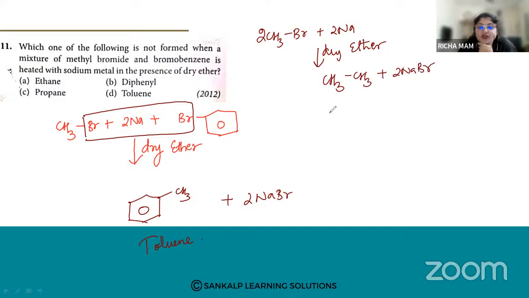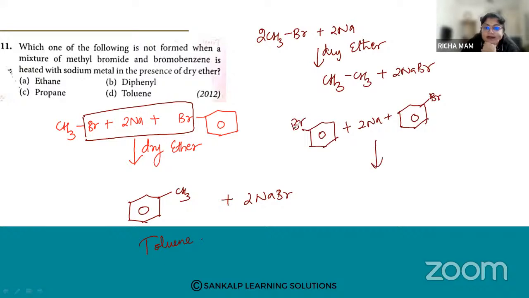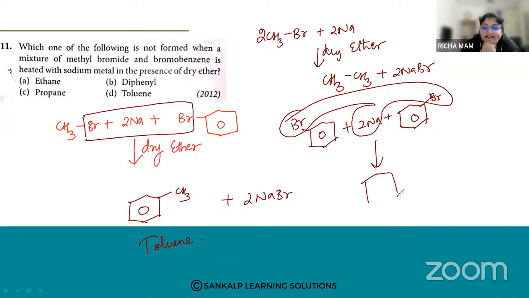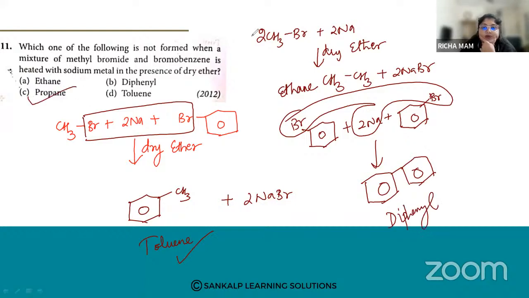Then if I have bromobenzene plus 2 Na plus bromobenzene again, I'm going to get a biphenyl. So we have toluene, ethane, and diphenyl. Which is not obtained? Propane is not obtained. Option C.